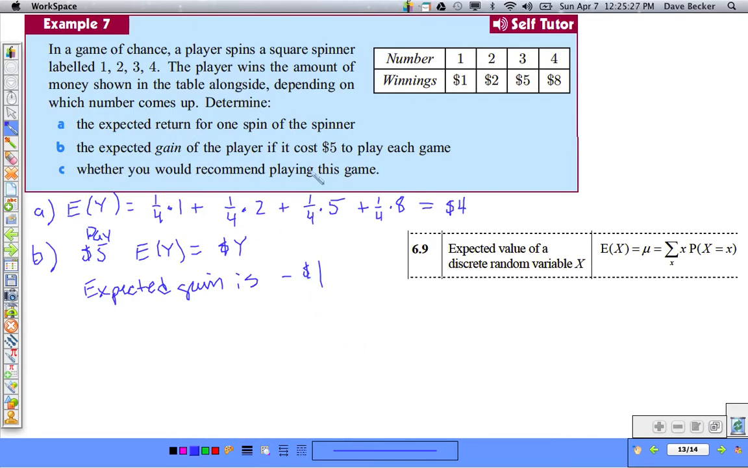Now determine whether you would recommend playing this game. Well, no, because you're expected to lose $1. So the game is not fair. So we would say the expected gain, E of x, is not equal to 0. Okay, so therefore the game is not fair. Actually, the expected gain is equal to negative $1. So I would think we would advise someone not to play the game.